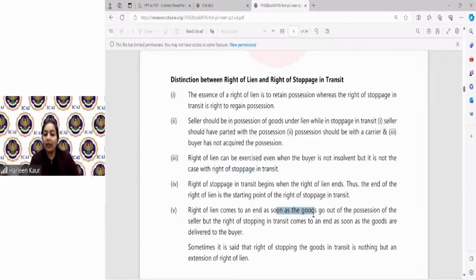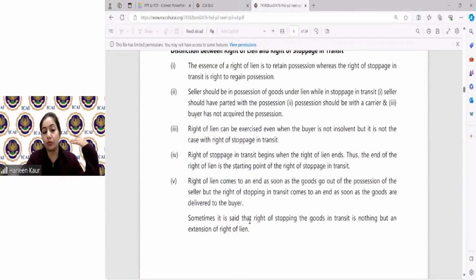And this comes to an end as soon as the goods have gone out of the possession. Stoppage in transit comes to an end when the goods have been delivered to the buyer. So these are very, very simple points. Read it, learn it. In fact, after reading the differences, you will become much more clear about the right of lien and the right of stoppage in transit.